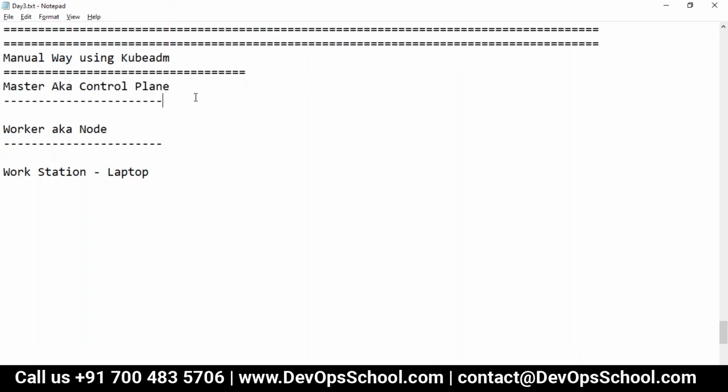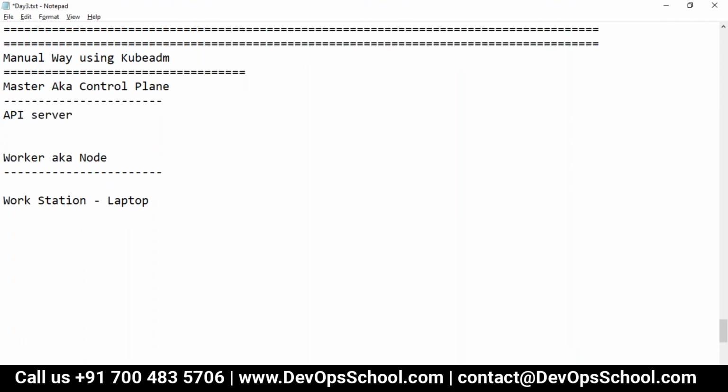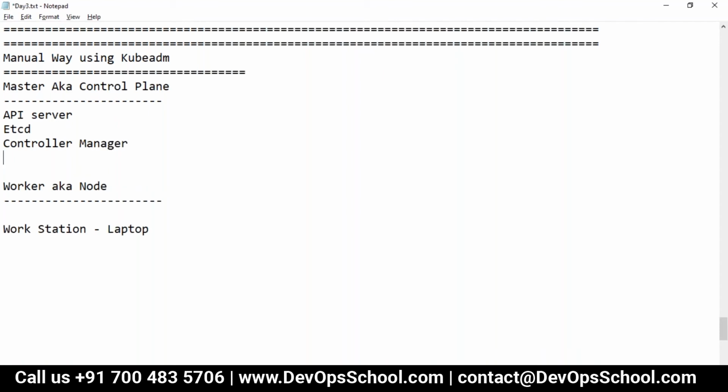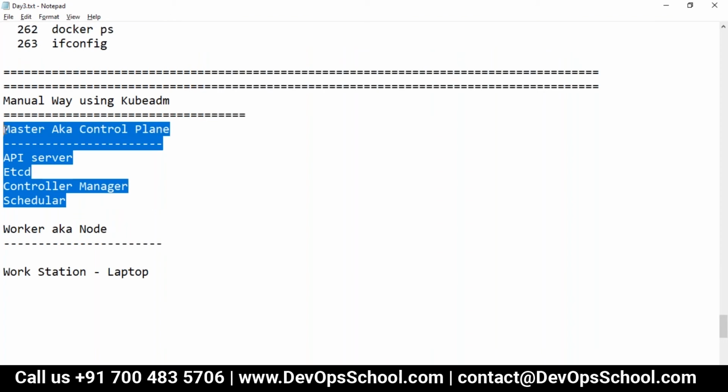Now here, what are the components we have in the master? We have the API server. I hope you remember all of this. Then second, we have the etcd cluster, a stored database of a kind. Third, we have the controller manager. And fourth, we have the scheduler. These are the four components we have in the control plane, also called the master.